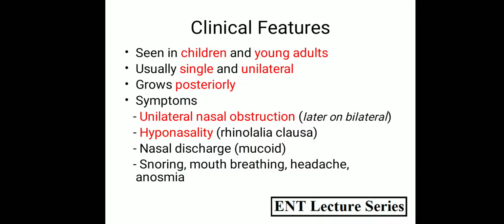Enterochoanal polyp is seen commonly in children and young adults, and it is usually single and unilateral, and it grows posteriorly. The symptoms include patient complaints of unilateral nasal obstruction initially when the polyp is limited to the nasal cavity, but as it grows posteriorly, it occupies the nasopharynx and obstructs the opposite choana also. Then the nasal obstruction becomes bilateral.